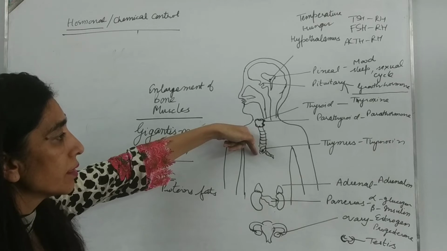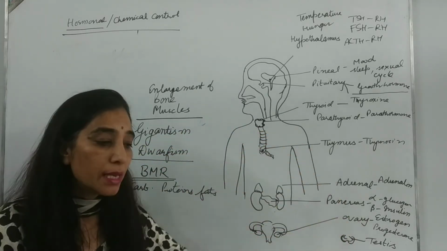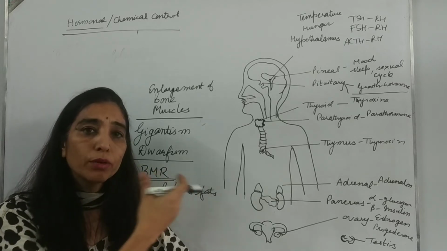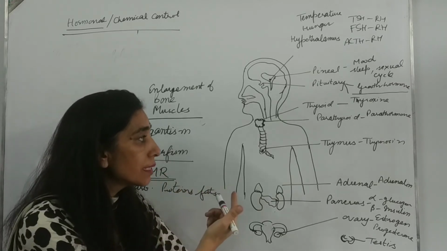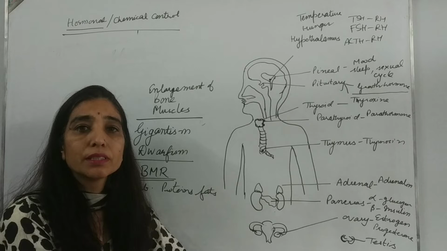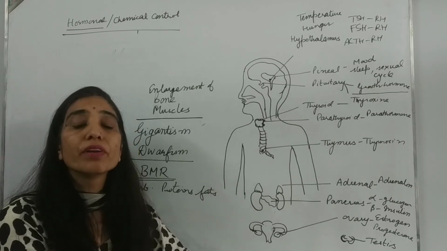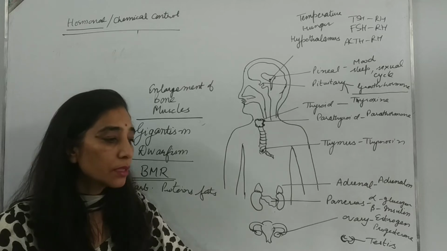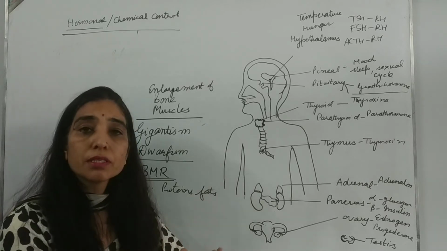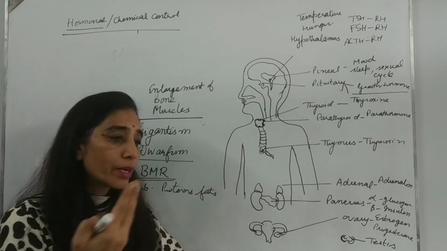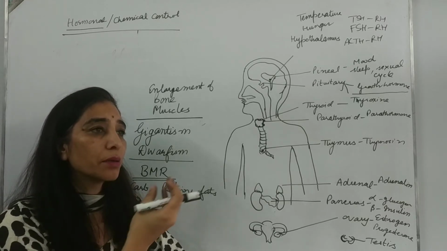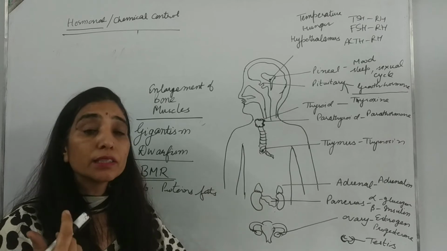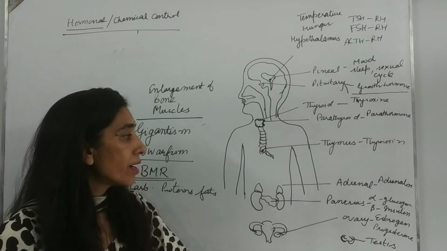Now we come to little lower. Near the heart, there is another gland, that is thymus. This thymus is associated with our immunity to diseases, because thymus gland releases thymosin, which is concerned with formation and maturation of lymphocytes. In case of children, thymus is well developed. As age progresses, thymus gland starts shrinking, and later on it may disappear in old age. That is why old people catch infections very fast.